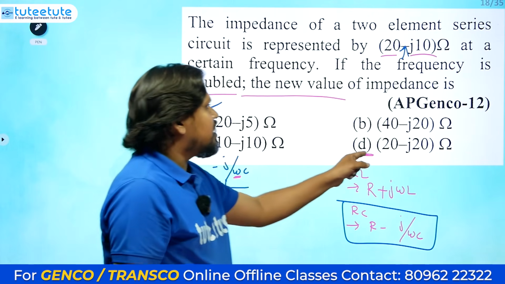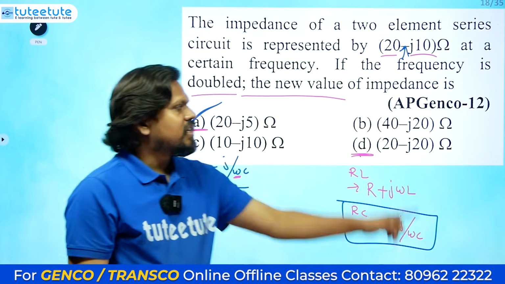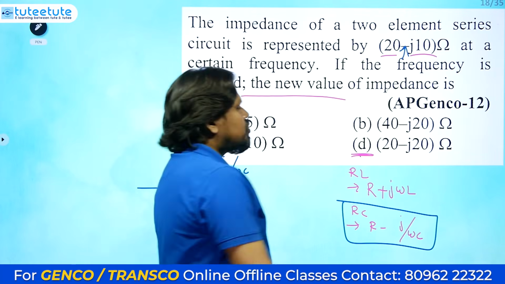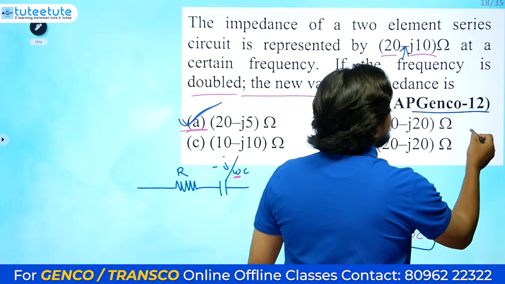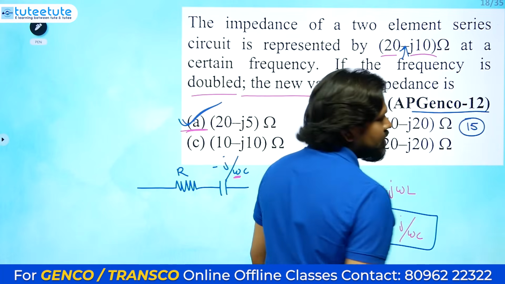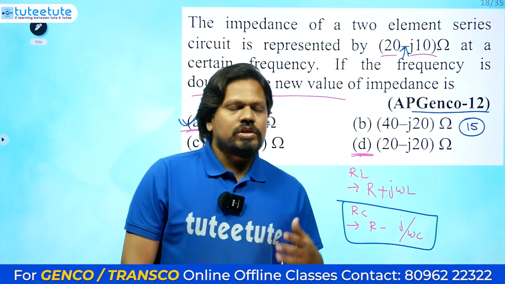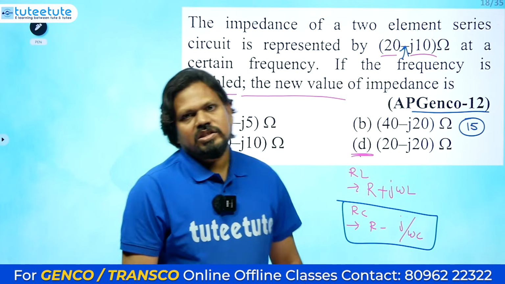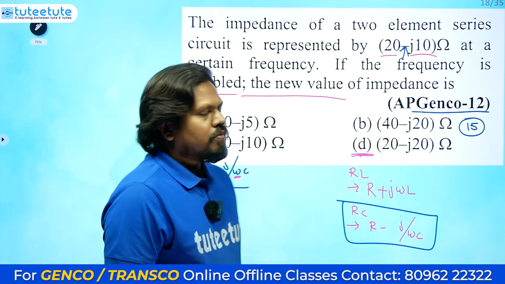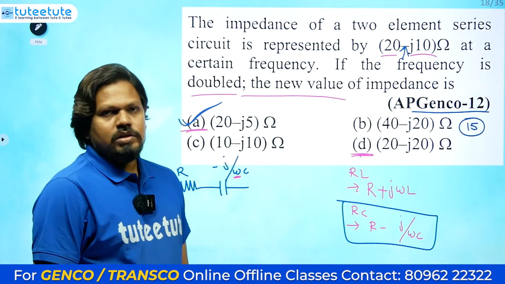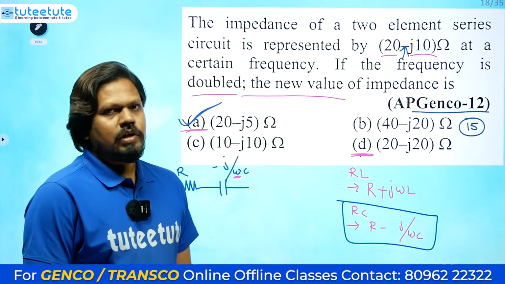Many students gave the wrong answer. This was asked in Genco 2012. Remember, there is a notification in 2012 and another in 2015. Previously it used to come once in 2 or 3 years, but later it changed a little. In Telangana we get more of these notifications, but in AP a little less.